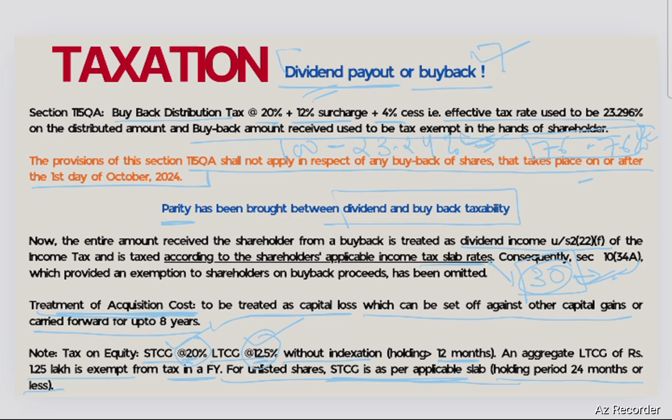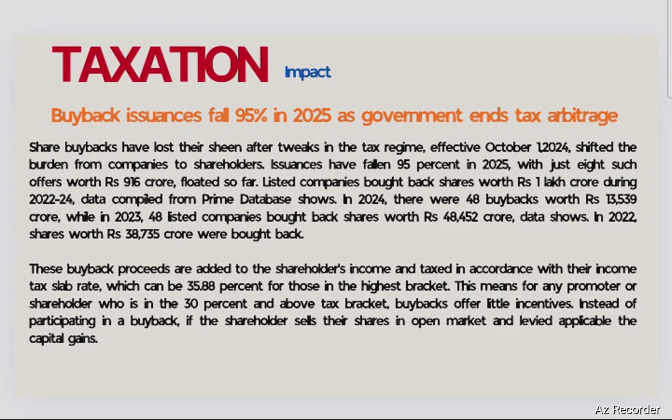Otherwise, they can sell it in the secondary market with a lower tax. So the impact is that recently one of the news articles stated that buyback issuance fell 95% in 2025 as the government ended tax arbitrage. So this is one of the major reasons why share buyback is not such a lucrative avenue these days.